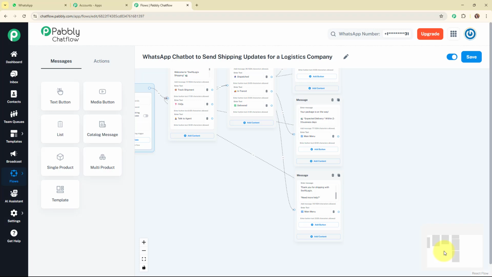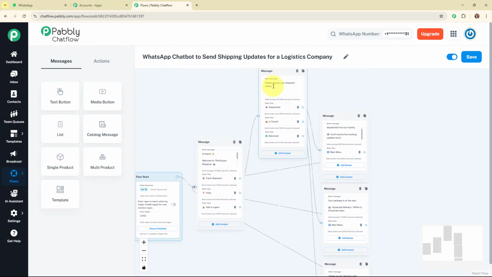Let's move back to the main message box, and here we are going to move forward with the second quick reply button that we have added, that is FAQs. So I'm going to add a text box for the same, and here I'm going to enter the text as